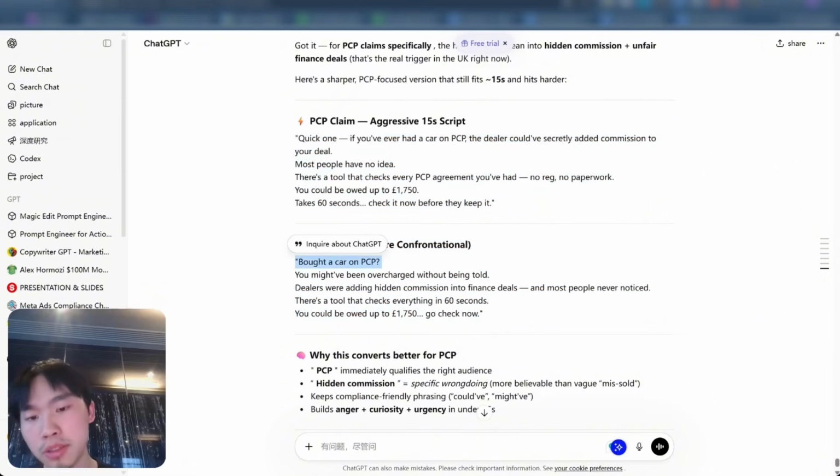"Bought a car on PCP" really catches the viewer's attention, because it just calls them out directly, and you also always want to be calling out your ideal target segment.